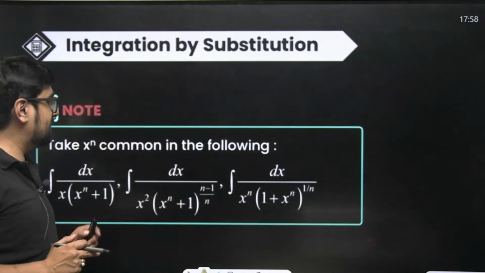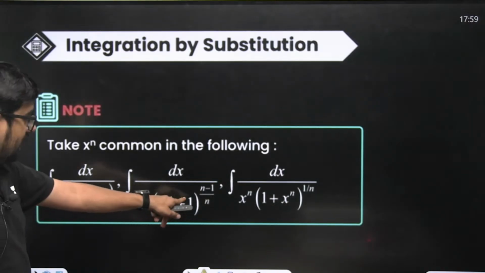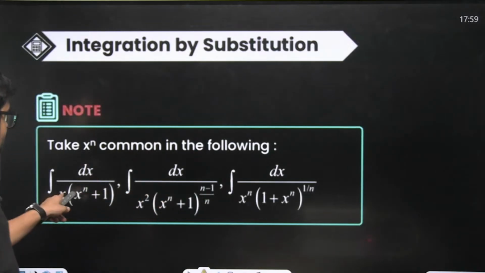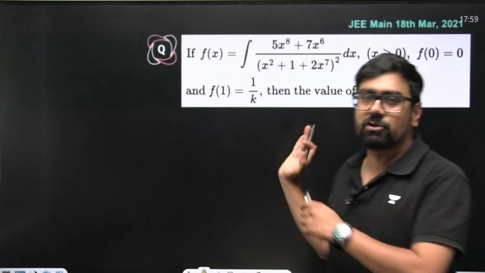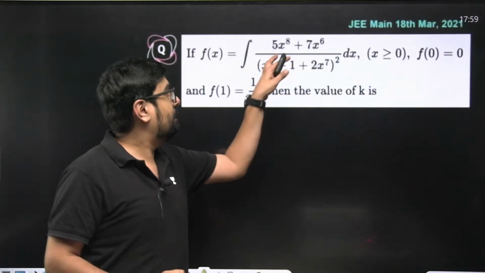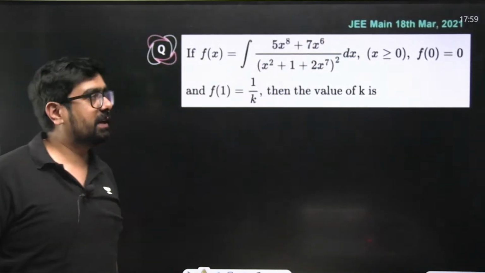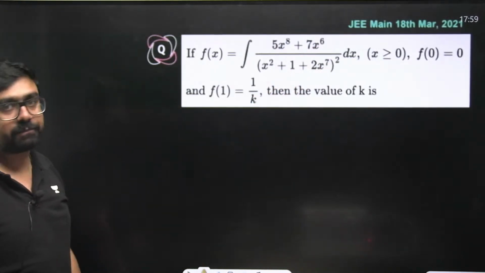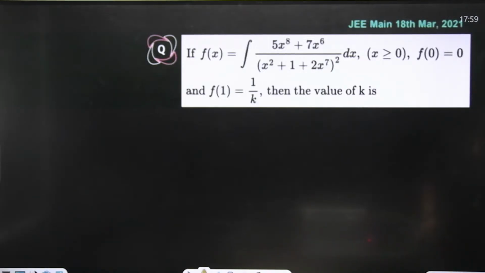For example, if we see over here, if we take x to the power n, here also x to the power n we can take common. Here also x to the power n is taken out common. Here x square was taken. So it's just saying that take the highest power of x common out in the denominator whenever you see big powers in the expression, right? 8, 6, 7, and it is becoming 14. So the highest power over here in the denominator is this, because 7 into 2 will become 14, right? Square is there. So we'll have to take the highest from the denominator only. We have to take the highest power of x common out.